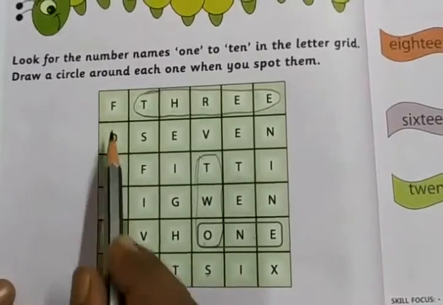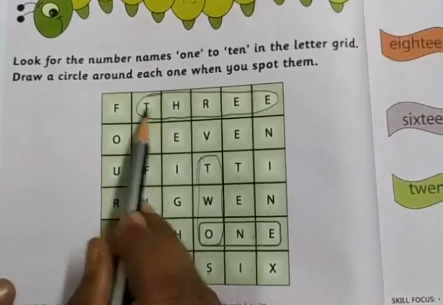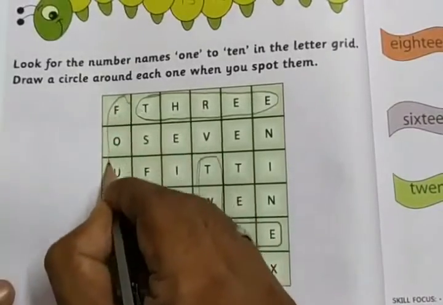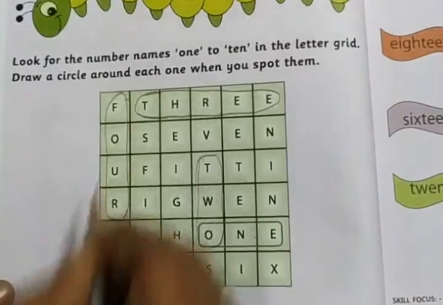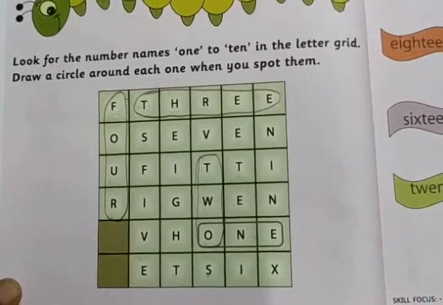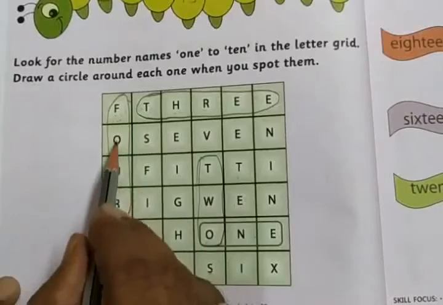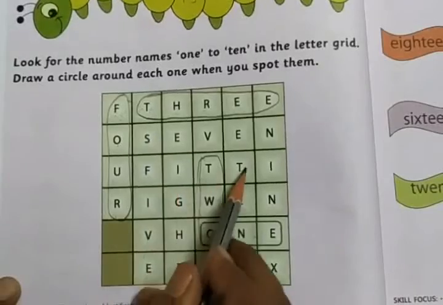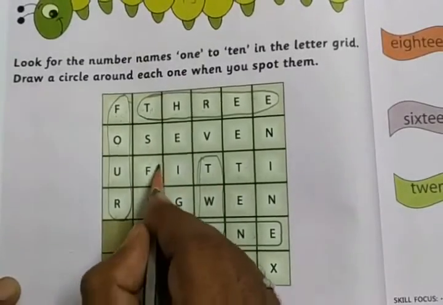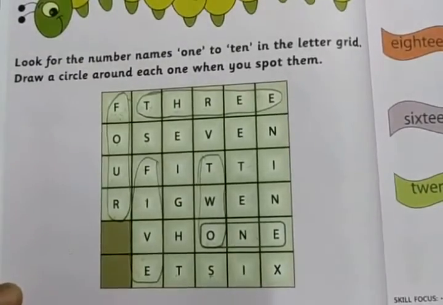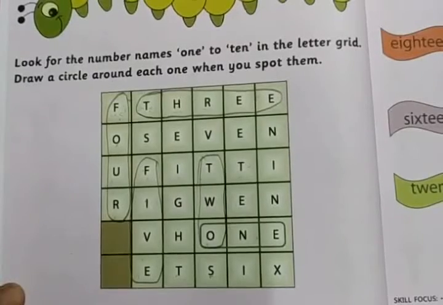We need to find FOUR. FT, no. FOUR. Oh yes, we got it. We found the 4. Next is 5. Where is the F? F, I, V, E. Here is F, F, I, T, T. F, I, V, E. Yes, this is the number name 5 we have spotted.